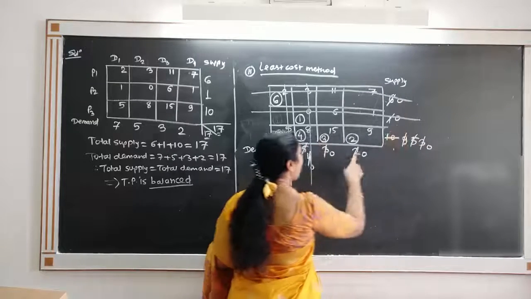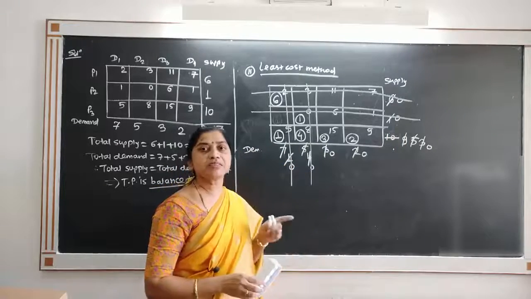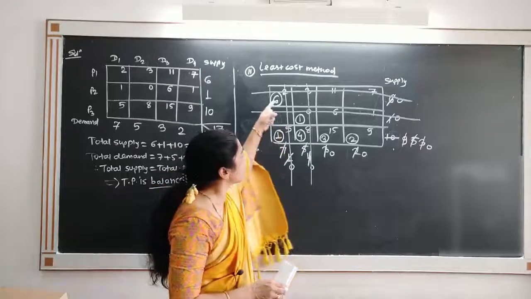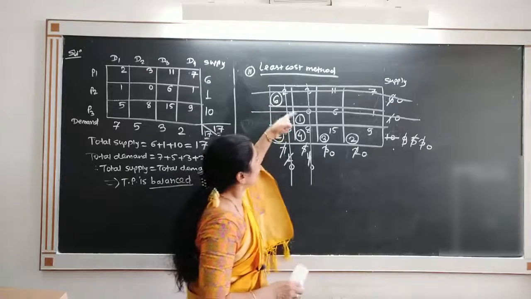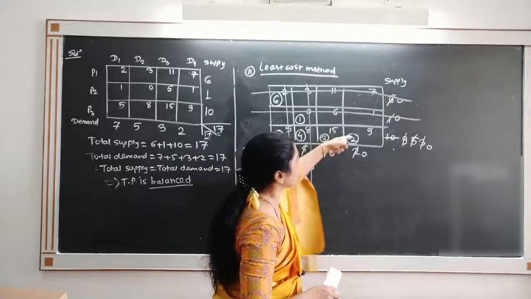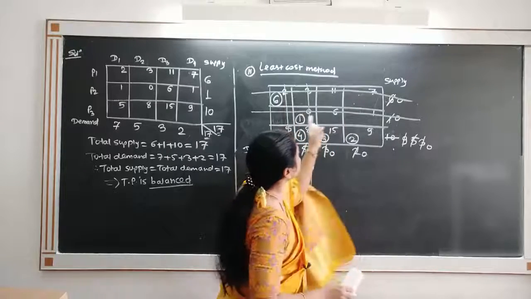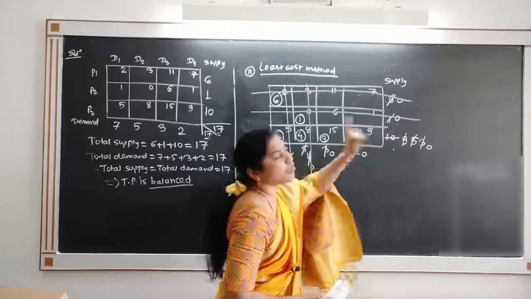Every supply and every demand becomes 0. All the requirements are satisfied. If you observe, the total demand is 7, 5, 3, 2. If you see supply, 6, 1, 1 plus 4 plus 3 plus 2 equal to 10.